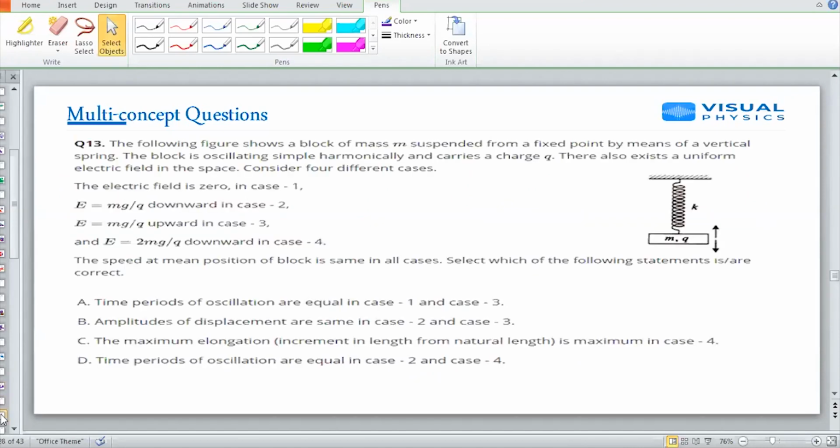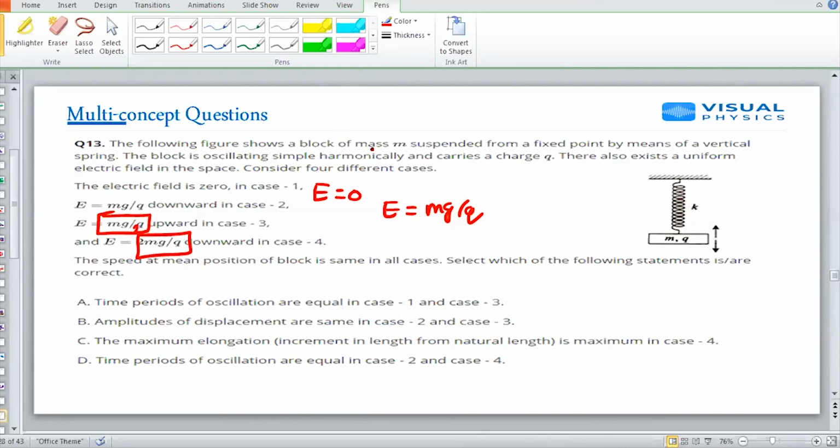Question number 13. A spring is given, and they are given a mass with charge, and four cases are given. First case is electric field is 0, then electric field is mg by q, then 2 mg by q, mg by 2q, something like that. Okay.